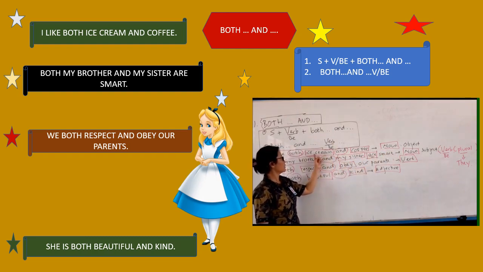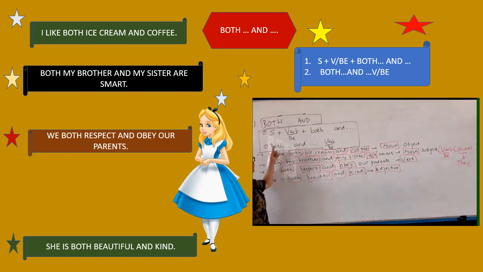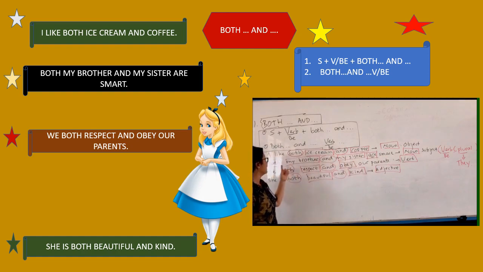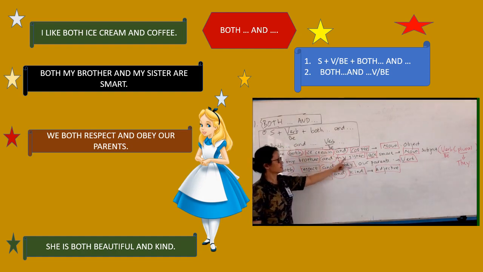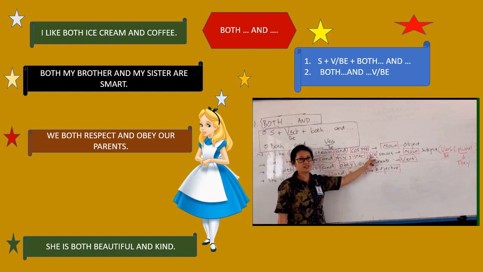Yeah, we talk about ice cream, coffee. Now, next, let's see the example of this pattern. Both my brother and my sister are smart. So you can put it at the beginning. Both my brother and my sister here, and the verb of be are smart.